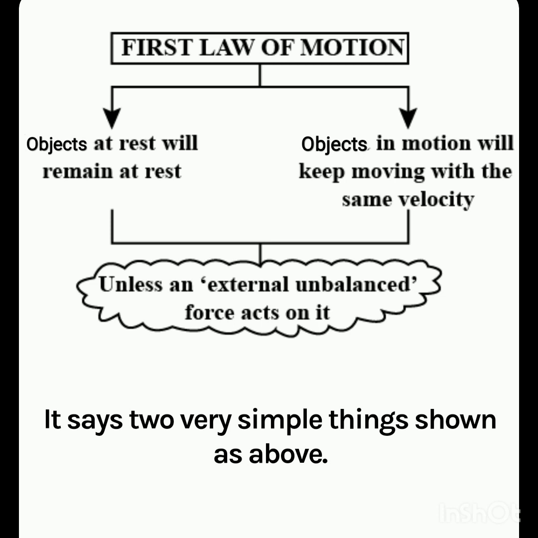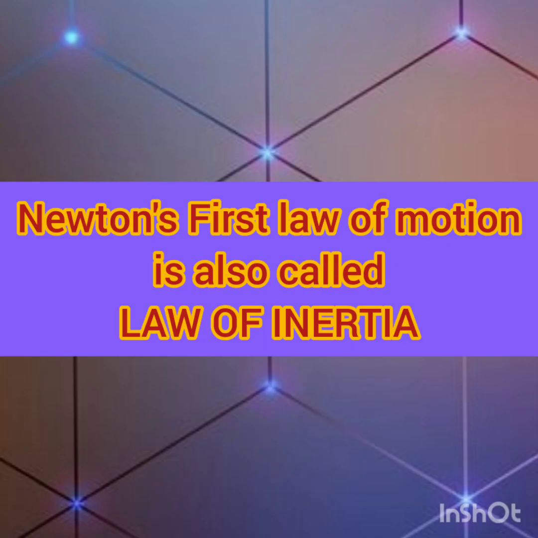So students, by all these examples, we can summarize the first law of motion as: an object at rest will remain at rest and an object in motion will keep on moving with a uniform velocity unless an external force is acting on it. Students, do you know that Newton's first law of motion is also known as the law of inertia? Now, what is this inertia?